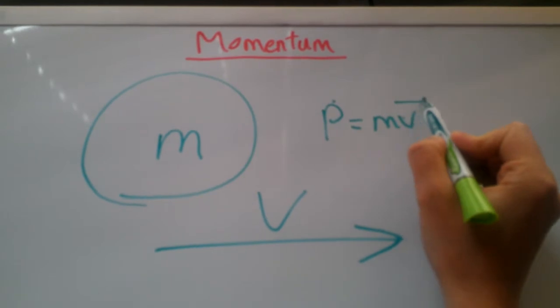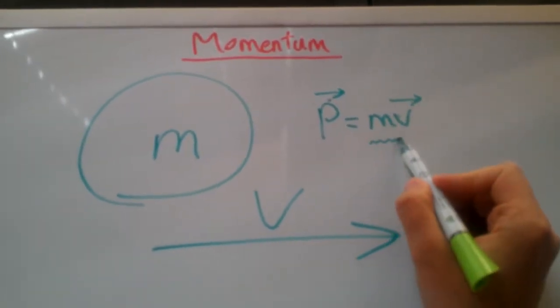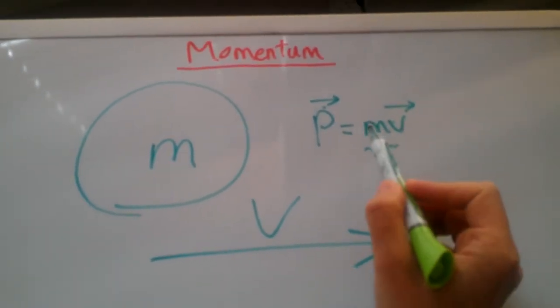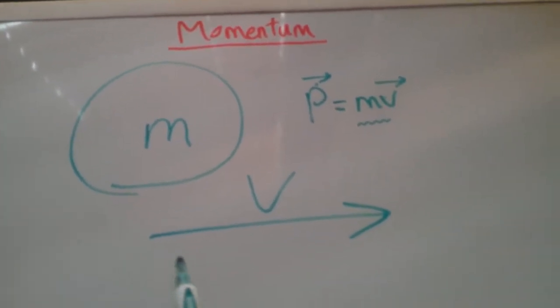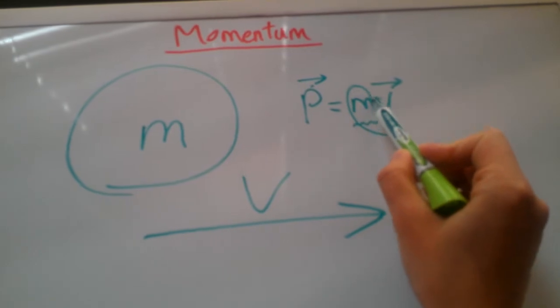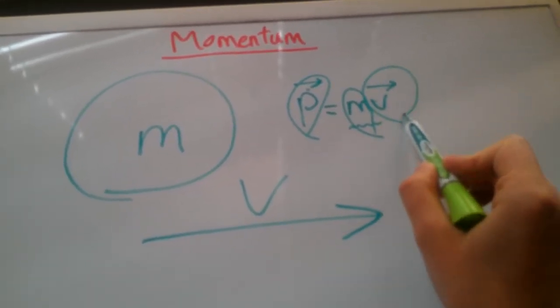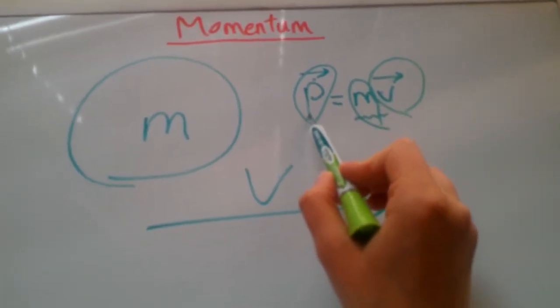Now, since velocity is a vector, it makes momentum a vector, because it's just mass times velocity. So if this is a vector, mass times a vector had better be a vector, right? Either something is very big and has a big momentum, or something is very large in velocity and has a big momentum.